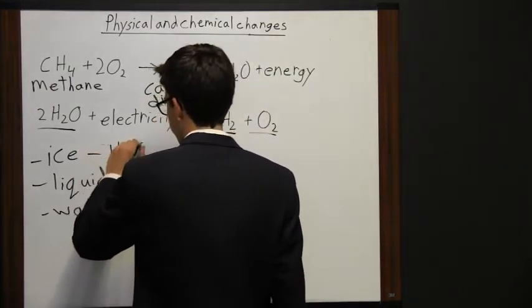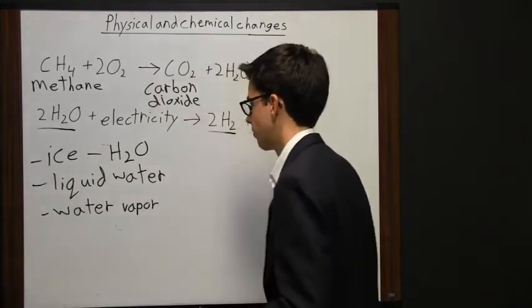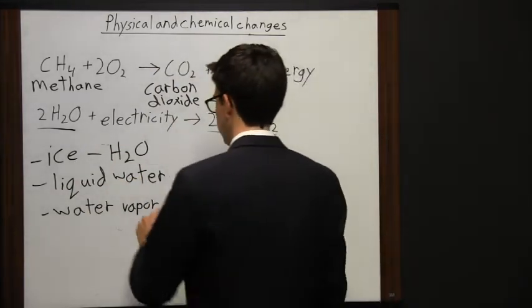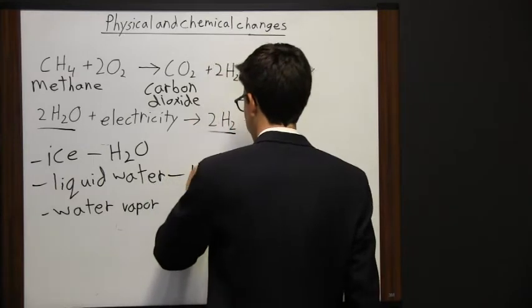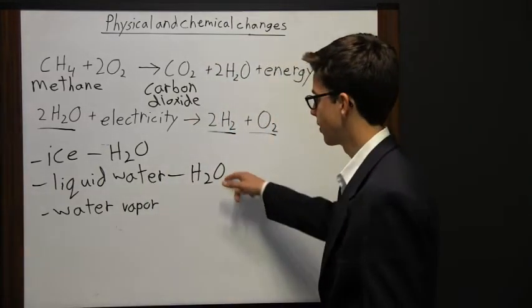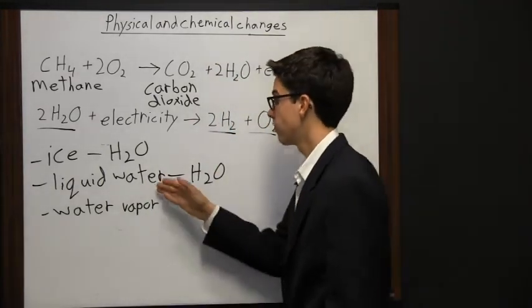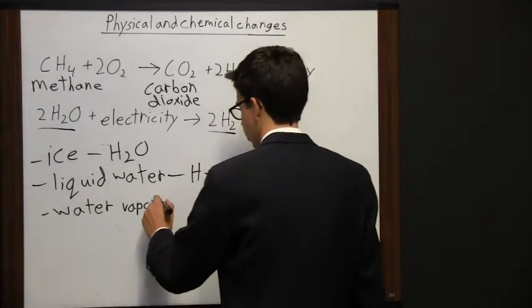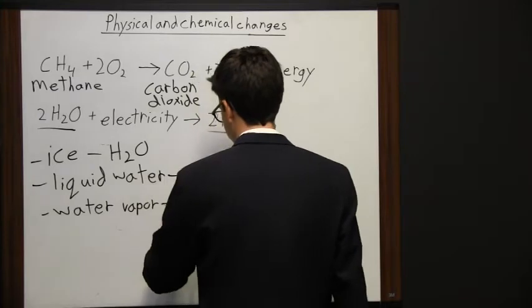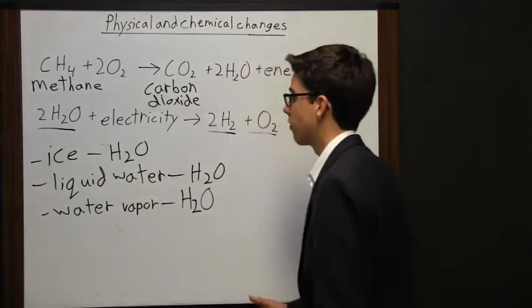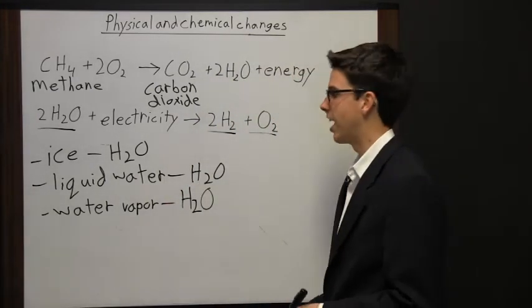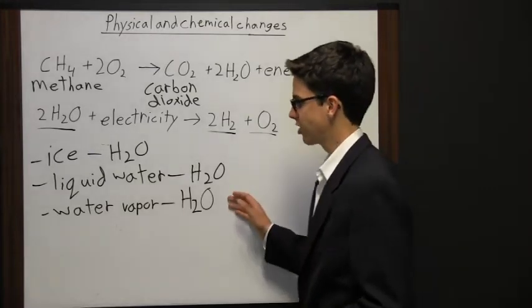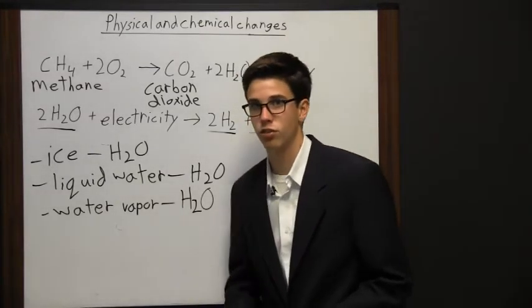So if we have H2O in the solid form of ice that changes into water, it's still going to be made up of H2O. So this is not a chemical change because we have the same chemicals, so it's a physical change. It's a change in appearance. So if this liquid water changes into water vapor, it still has the chemical makeup of H2O. So it's just a physical change or a change in appearance. So phase changes are a prime example of physical changes.